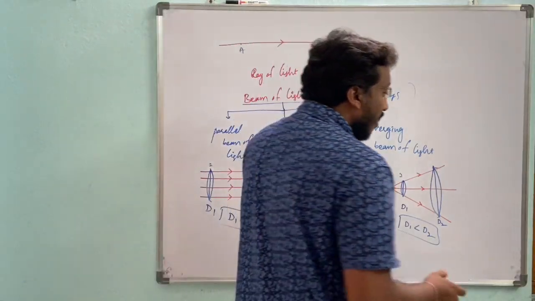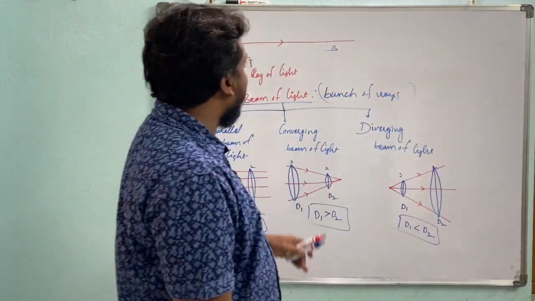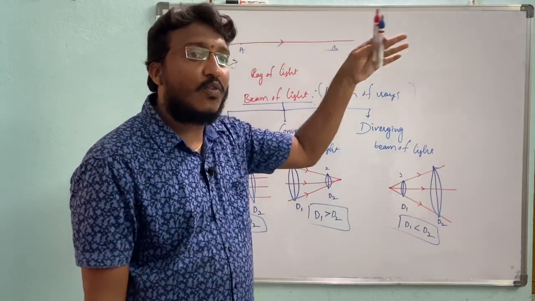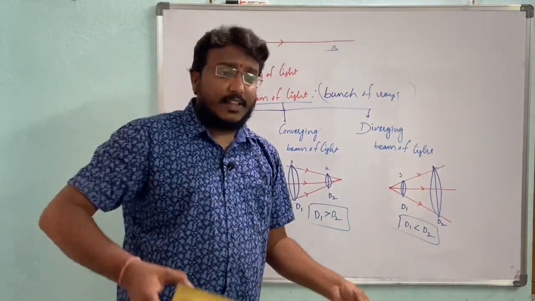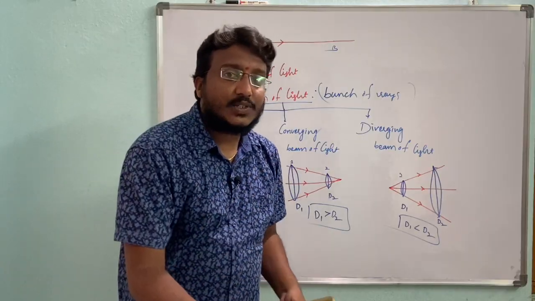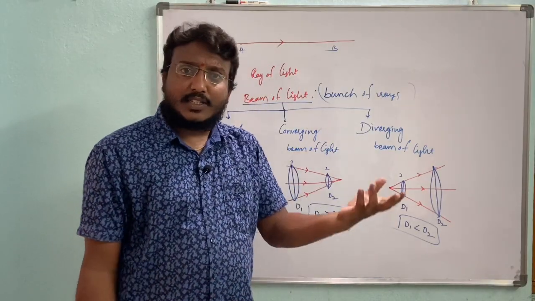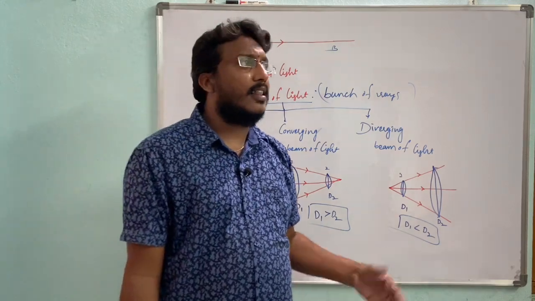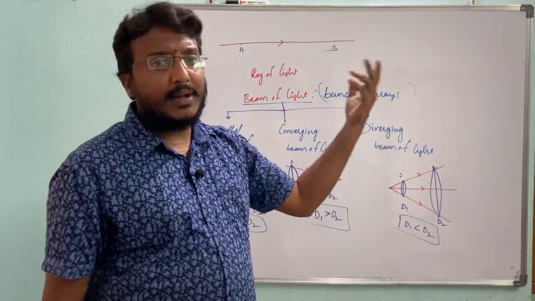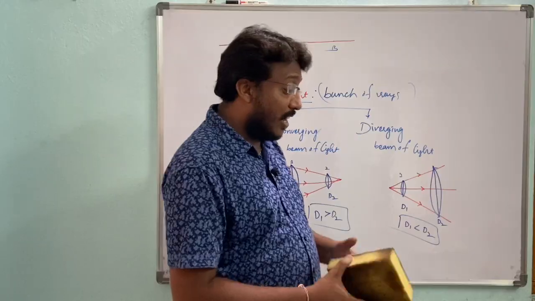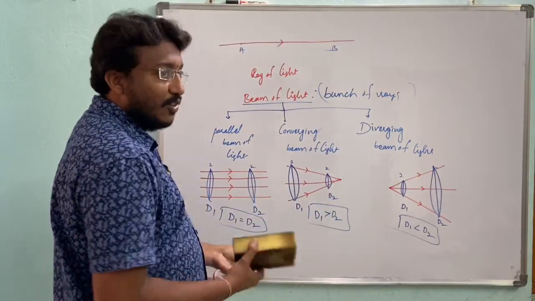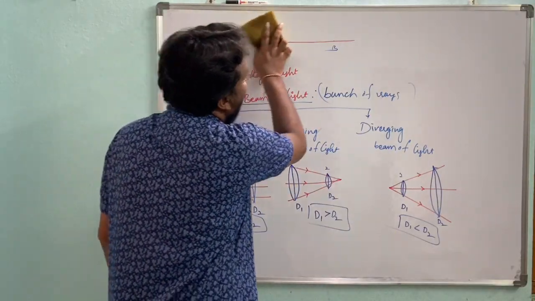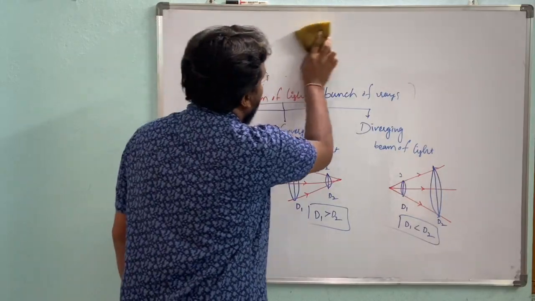Next we discuss that all these rays are emitted from the source of light. Source of light means that which gives light energy is called a source of energy. The example is ultimately the sun, and one more natural one, the glowworm. Glowworm is a small insect, and it also gives light for us.